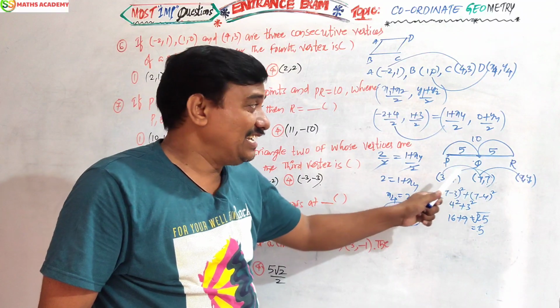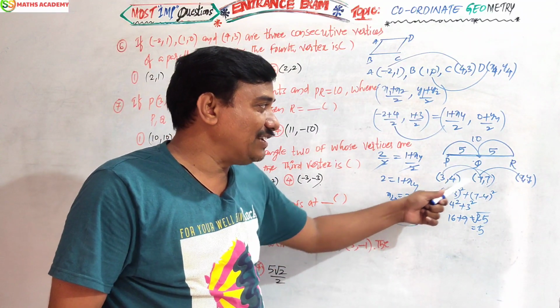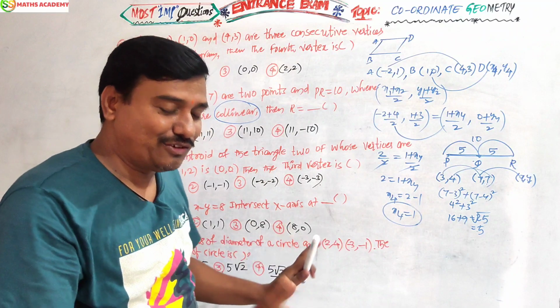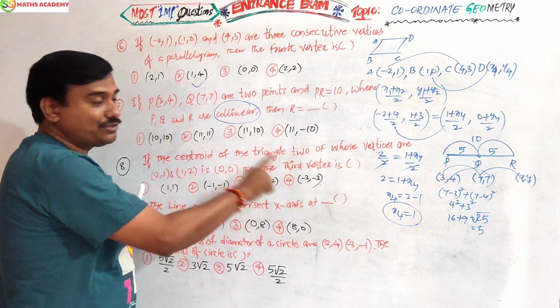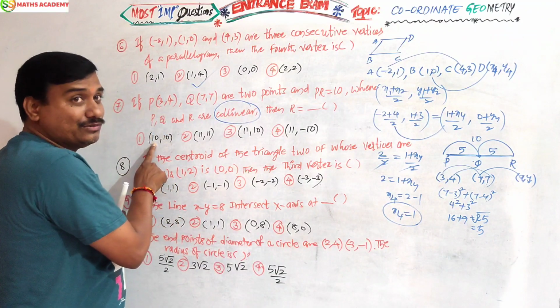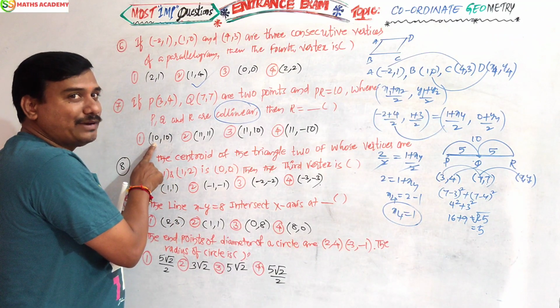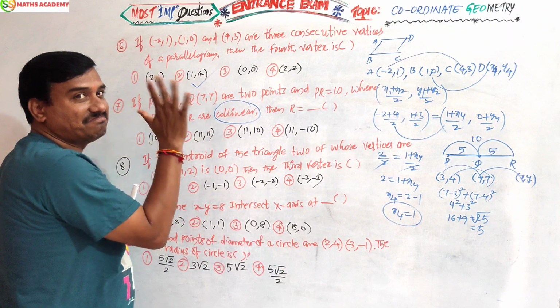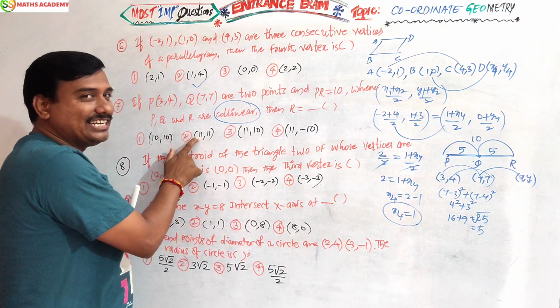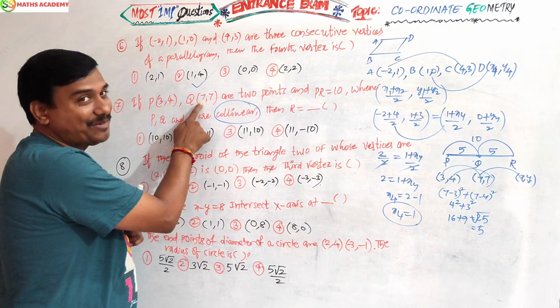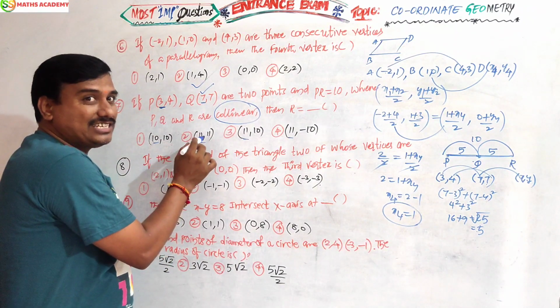7, 7. Which number should I add with 3 to get 7? Come with the option without pen and paper. You see 3. Add with which option? First value: 3 plus 10, 13 by 2, 6.5. I want 7. 3 plus 11, 14, 14 by 2, 7 is coming. 4 plus 11, 15 by 2, it is not coming.